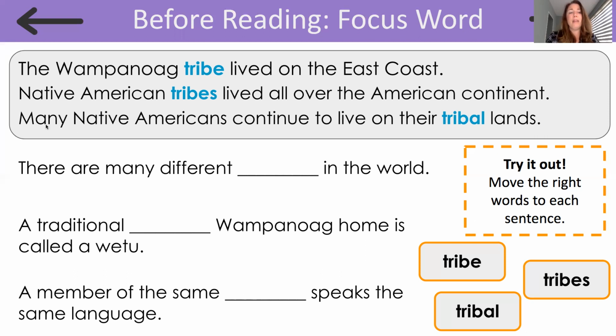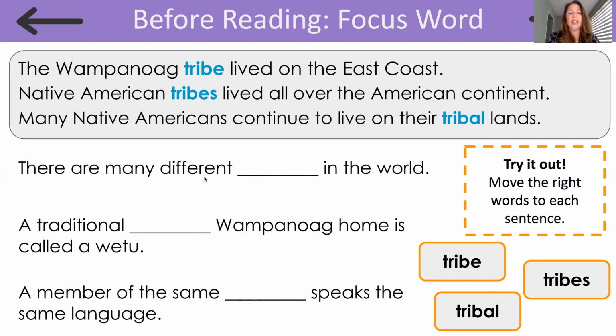And here it says that many Native Americans continue to live on their tribal lands. So here they're describing what kind of lands they were living on. They were tribal lands. So I'm going to read each of these sentences and I want you to complete them with the correct form of the word tribe.